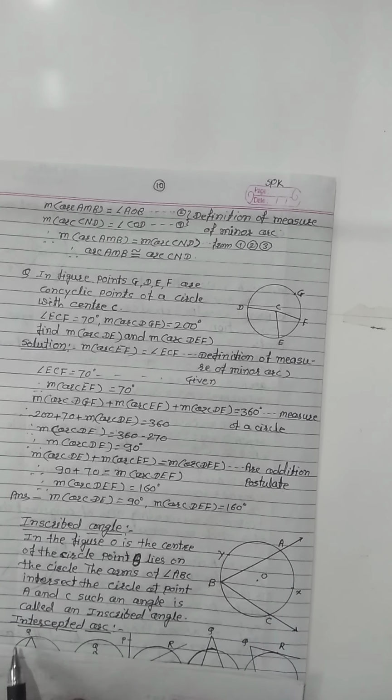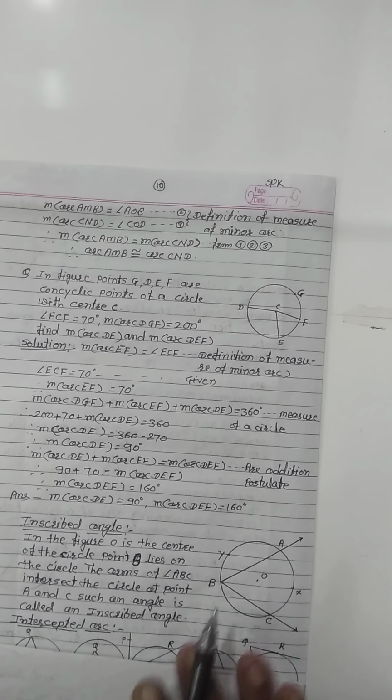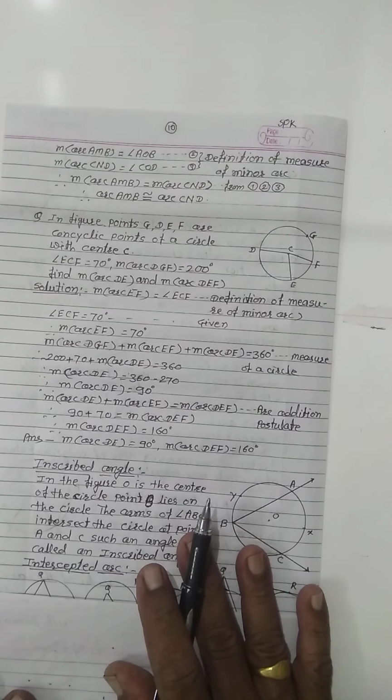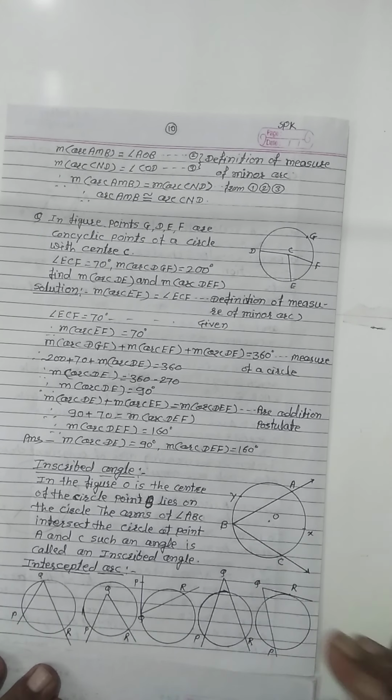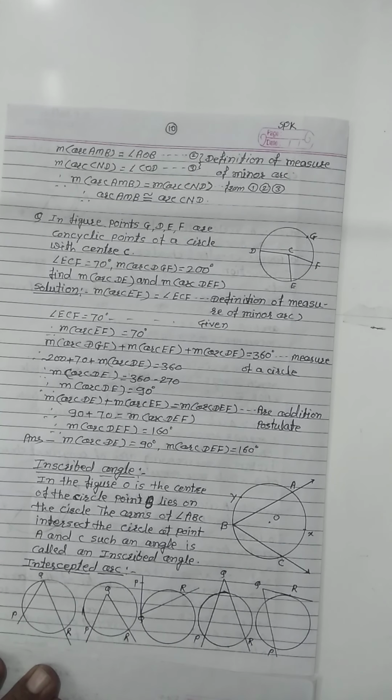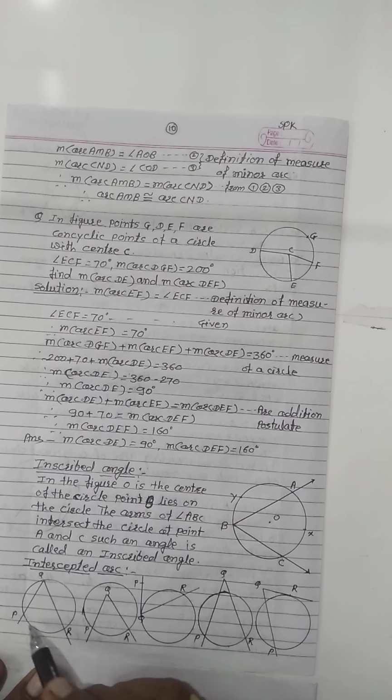Then we can write intercepted arc. Intercepted means those arcs that lie inside the angle. See in this figure, this angle PQR intercepts arc PR, meaning this arc PR lies inside this angle PQR.